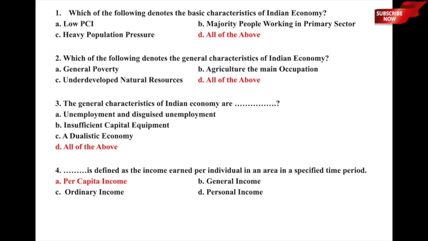Now disguised unemployment means that, for example, there is a farm in which I need only 2 laborers to work on that particular farm, but despite knowing that only 2 workers are needed on that farm for a particular day, there are 4 workers working on the farm. So the additional 2 workers who are working on the farm are known as disguised unemployed workers or laborers. So that is there in Indian economy.